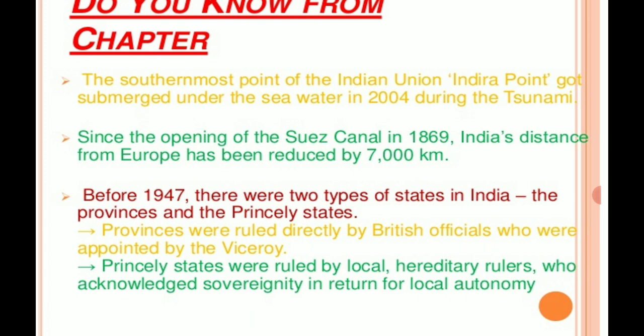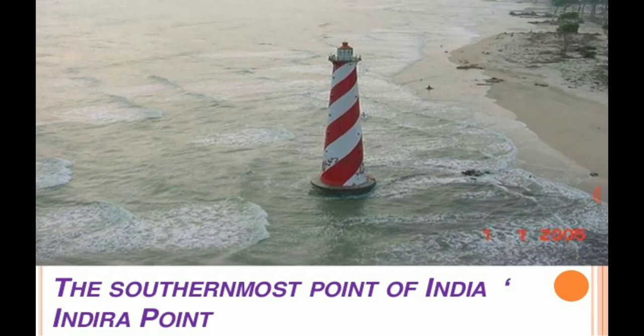Then, before 1947, there were two types of states in India, the provinces and the princely states. Today we have 29 states, isn't it? But earlier, before 1947, there were two types, the provinces and the princely states. Provinces were ruled directly by the British officials who were appointed by the viceroy. But princely states were ruled by the local hereditary rulers who acknowledged sovereignty in return for local autonomy.